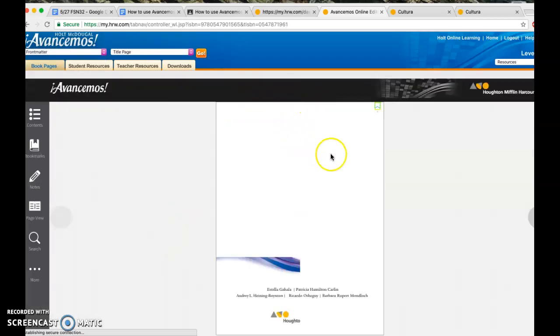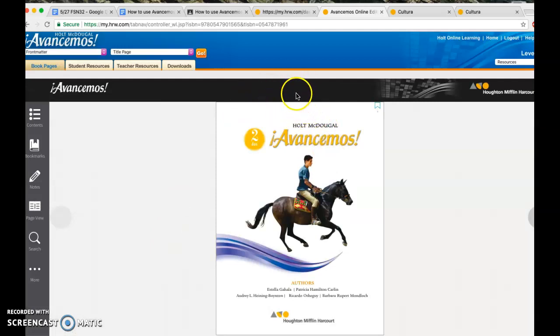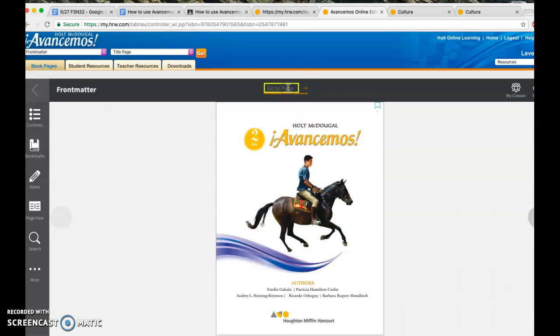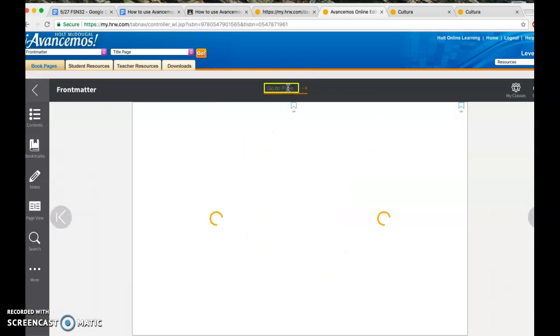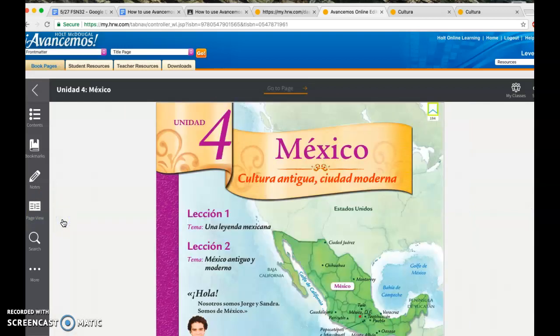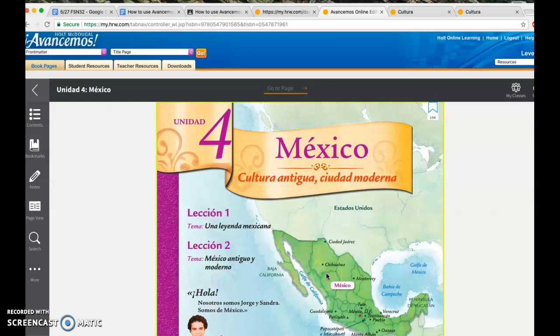Once this loads, you're going to see here an option to click. Go to page. If I click on it, page 194, how do I know the page? Because it's on Google Docs. Once you click enter, you're going to go to the page. Now, yes, this looks small, so I will click on page view. And now it looks much bigger, okay?